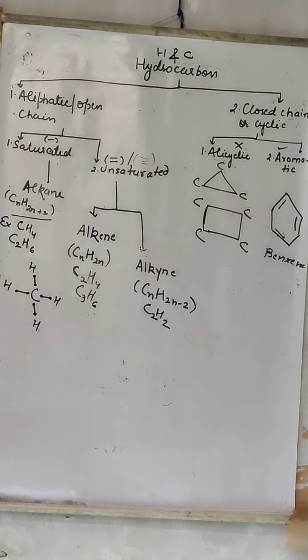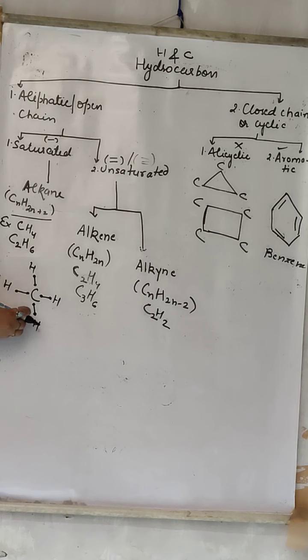Now, if we want this CH4 to react with some other compound, what will happen? Something must be removed, means one hydrogen must be removed, then only anything else will be added. If we want methane, that is CH4, to react with some compound, all the valencies are satisfied.